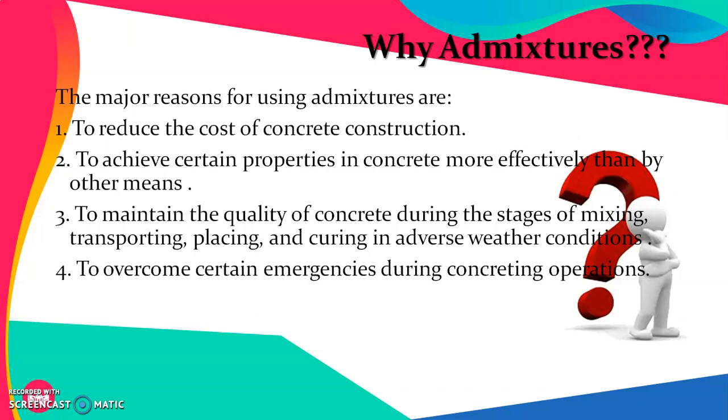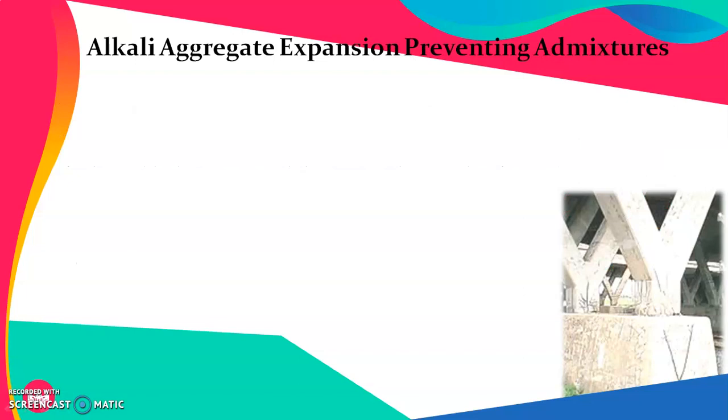The major reasons for using admixtures include the reduction in the cost of concrete construction, to improve certain properties of concrete more effectively than by other means, to maintain the quality of concrete during mixing, transporting, placing and curing in adverse weather conditions, and to overcome certain emergencies during concreting operations. We will start this session by discussing alkali aggregate expansion preventing admixtures.